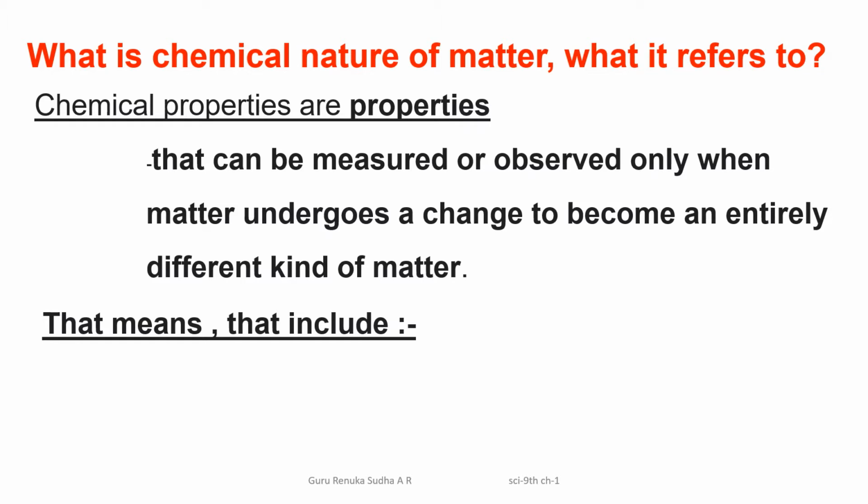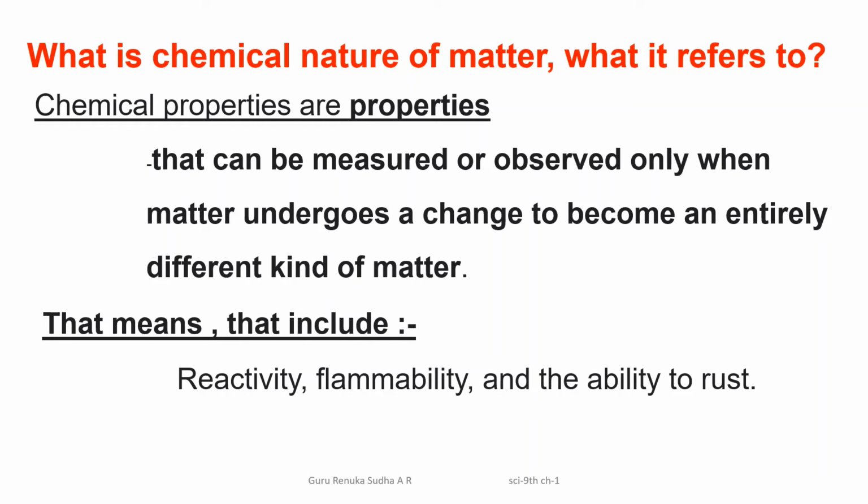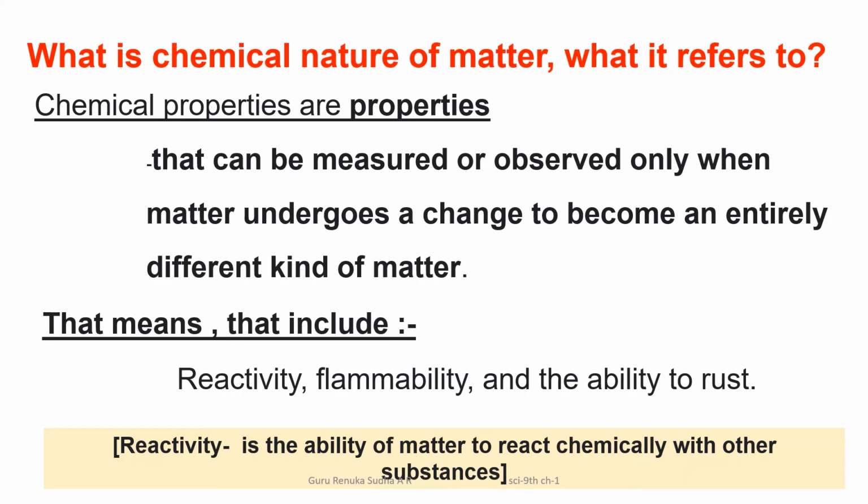Chemical property depends on the reactivity of the substance, flammability of the substance, and ability of the substance to rust. You know that reactivity means the ability of matter to react chemically with other substances. So based on reactivity, flammability and ability to rust, we are going to explain the chemical nature of the matter.